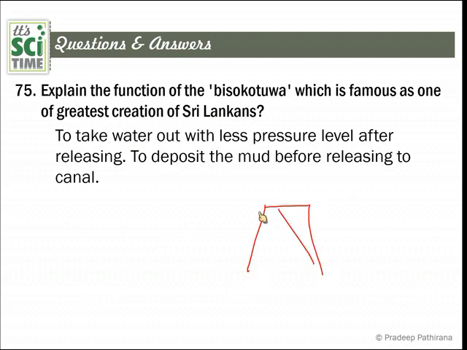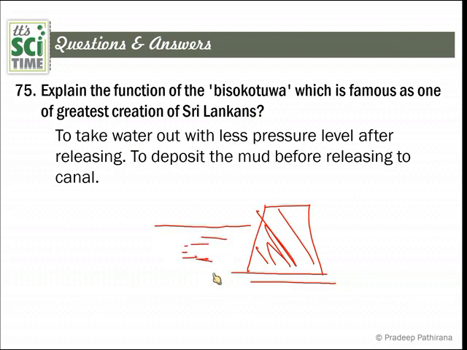If this is the tank bund here, when water is taken through the tank bund, if there is water on that side, water will flow through this. Normally when the sluice gate closes here, that huge pressure can easily damage the tank bund or make cracks in it. To prevent that, they built a pressure chamber. That pressure chamber is the bisokotuwa. When this is closed suddenly, the water will rise up through the chamber and absorb the pressure.